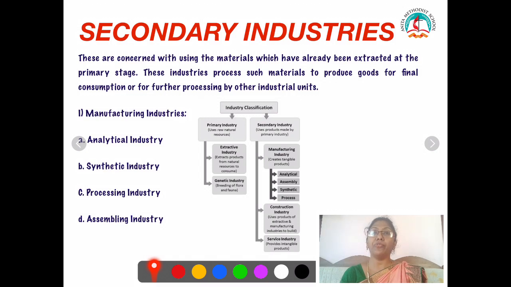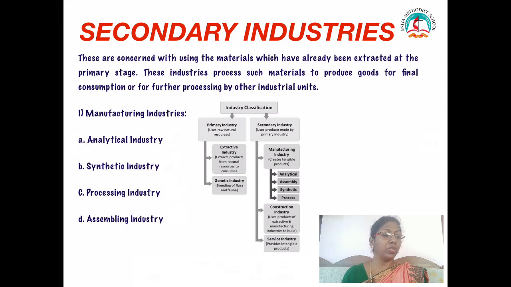Secondary industries are further classified into manufacturing industries and construction industries. Under manufacturing industries, we have analytical, synthetic, processing and assembling. First, analytical industries: an industry which analyzes and separates different elements from the same materials is called an analytical industry. This happens in the case of oil refinery, where a lot of analytical process takes place, differentiating elements. Synthetic industries combine various ingredients into a new product. This happens in the case of cement.